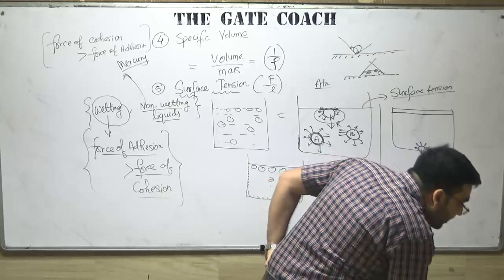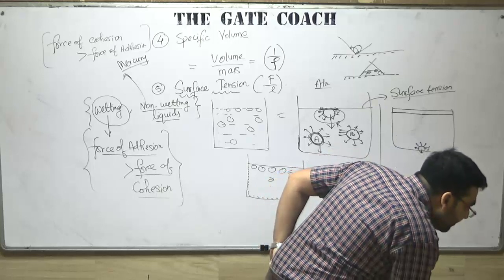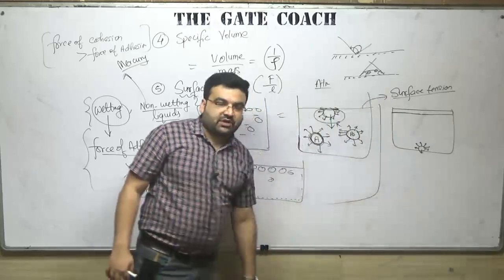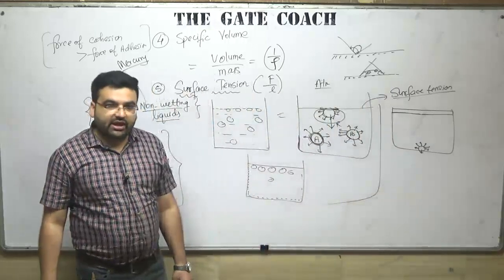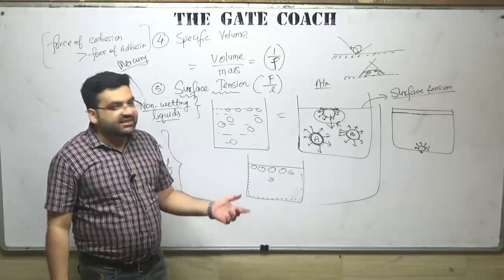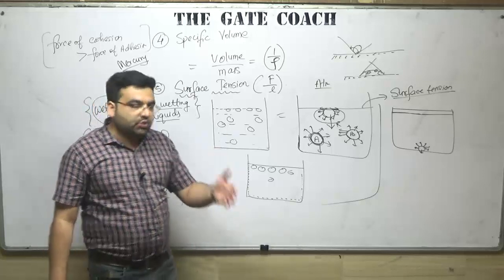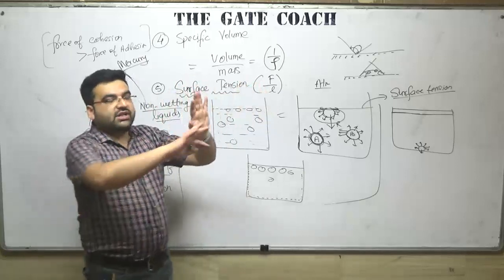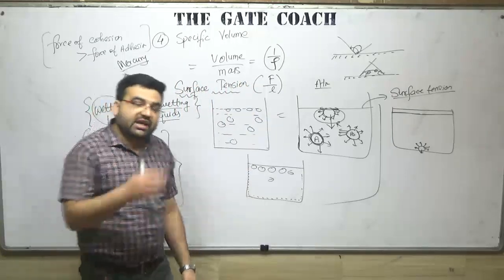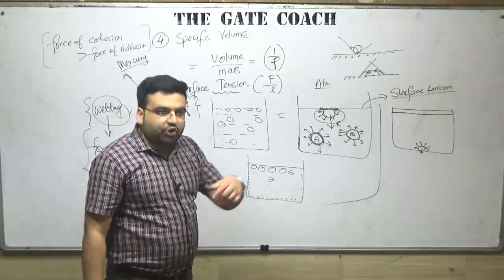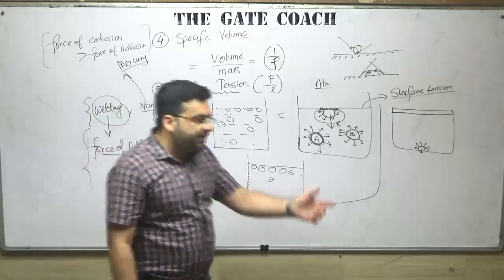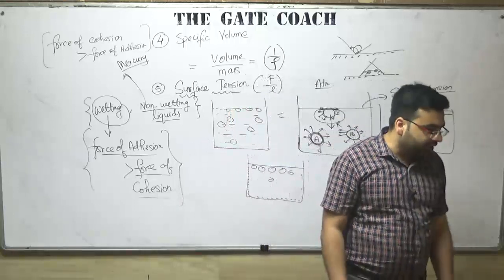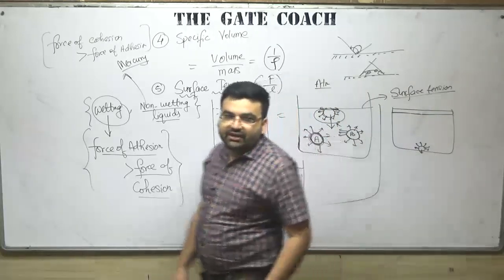Sir, can paint be an example of a wetting liquid? Depending on which type of paint it is. Some paints, for example those used for wall painting, can be an example of a wetting liquid, because they try to cover the maximum area. But there are some paints used for corrosion resistance and other purposes. So I cannot say that paint is or is not an example of a wetting liquid. It will depend on the type of paint.